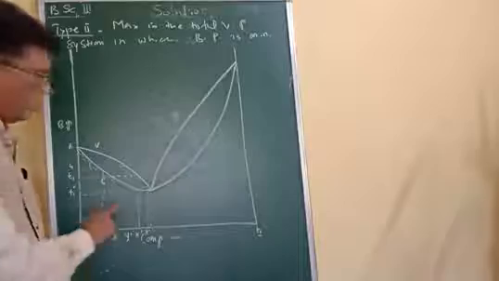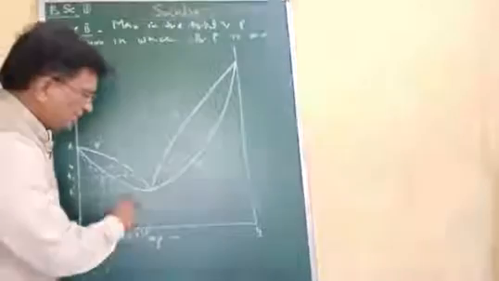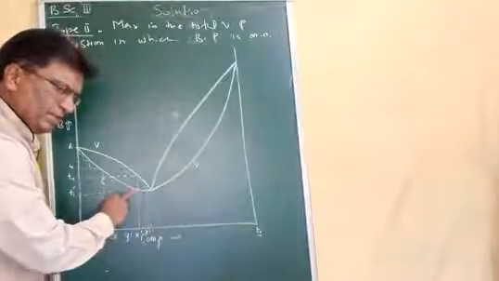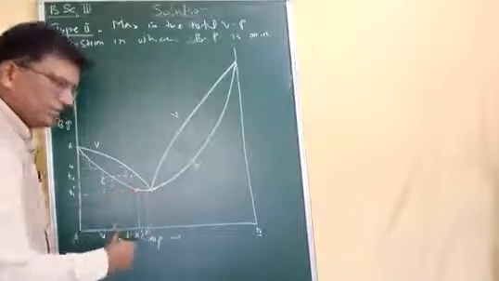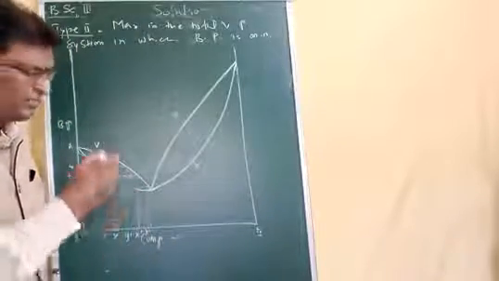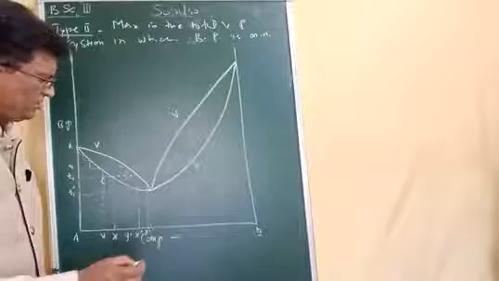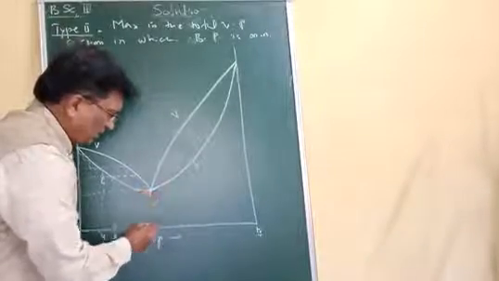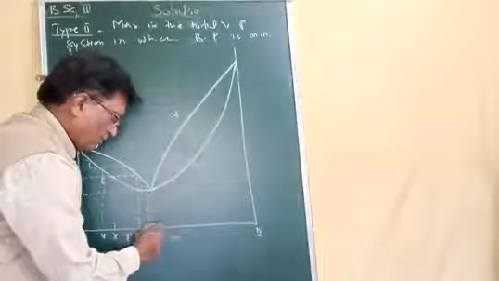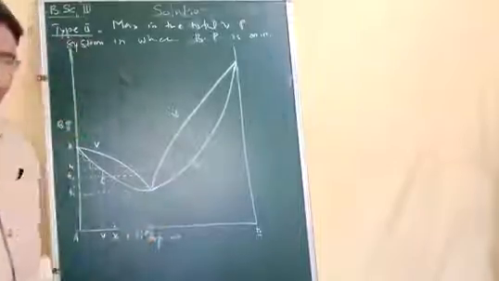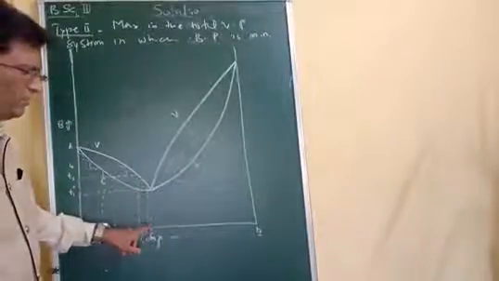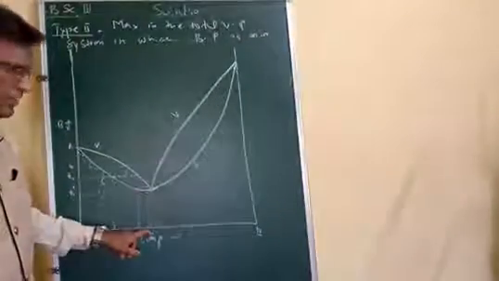That means on repeated distillation and condensation of the condensate, the final condensate will be of composition C.